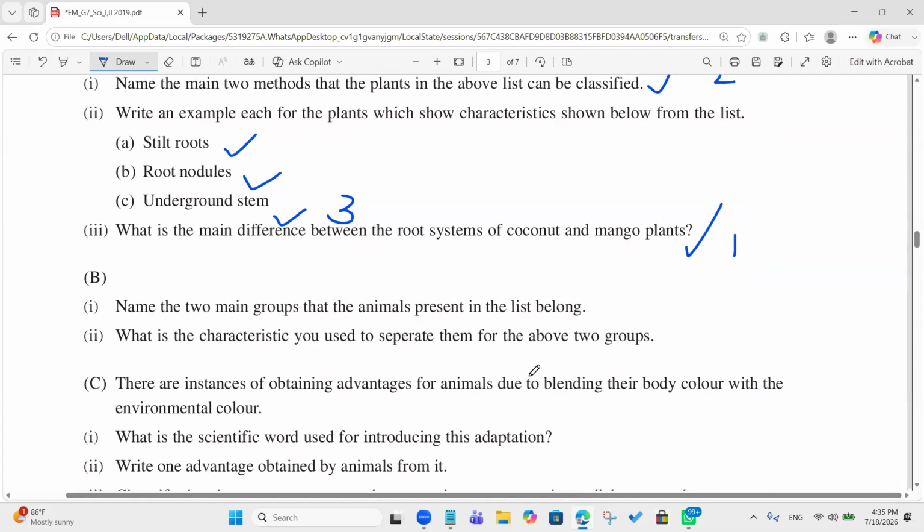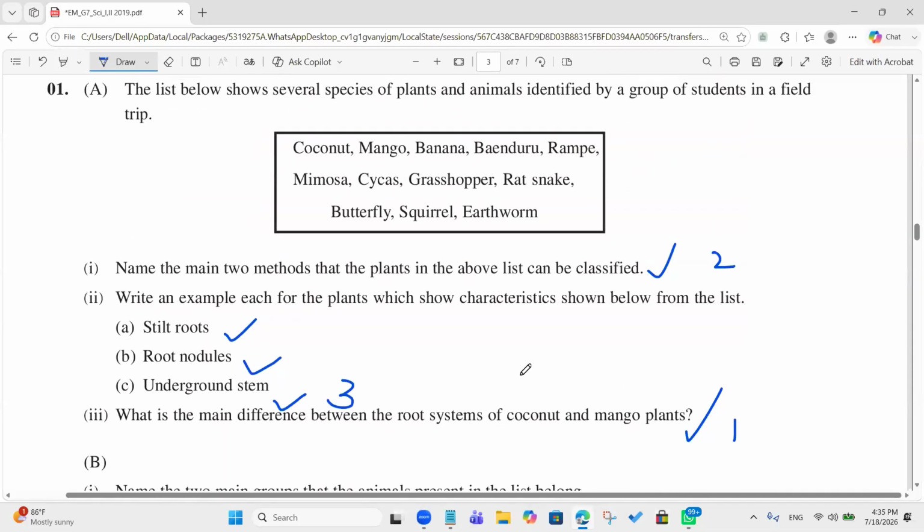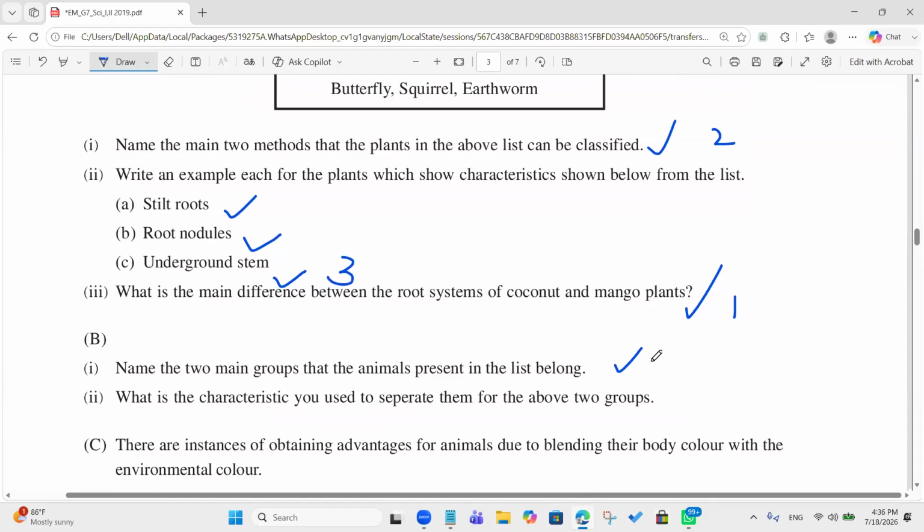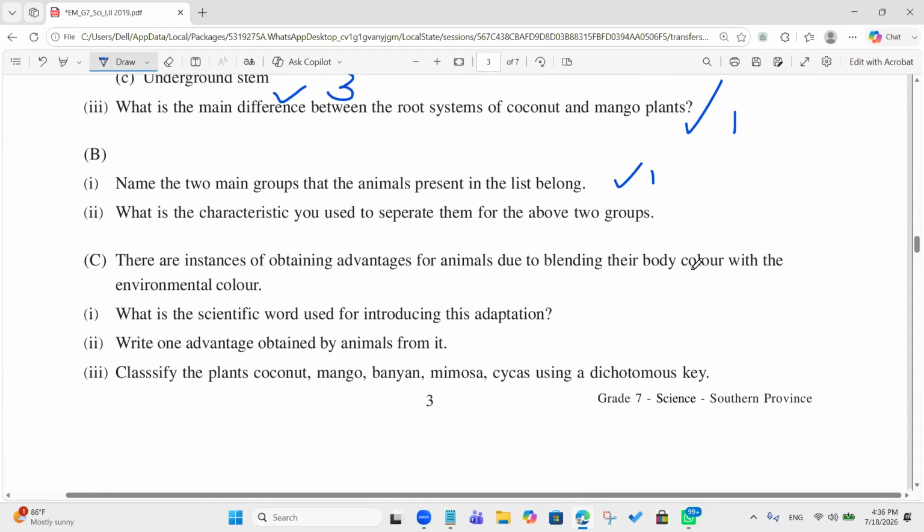Name the 2 main groups that the animals in the list belong to. How can we classify these animals? Vertebrates and invertebrates. So you can take 1 mark for this. If the total is not enough, I will increase the marks.